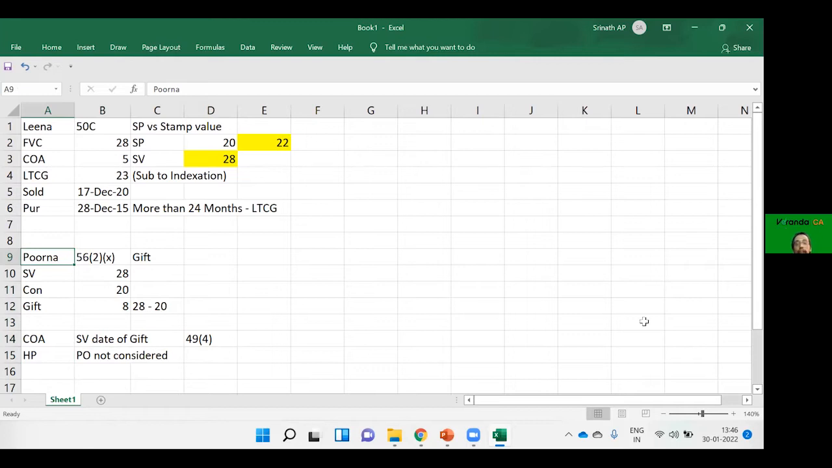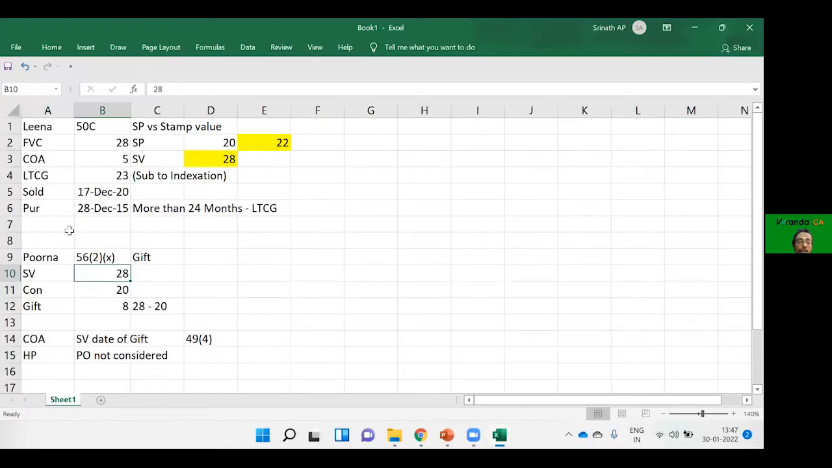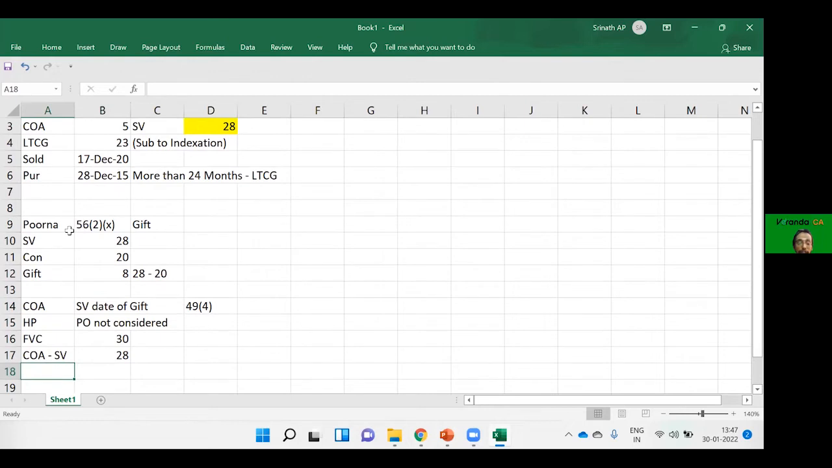Therefore, it would be taxable under section 49 subsection 4. So, cost of acquisition would be stamp value as on the date of gift. As on the date of gift, what is stamp value? 28 lakhs. It has been sold for 30 lakhs. So, full value of consideration would be 30 lakhs. Then, cost of acquisition is the stamp value as on the date of gift, which is 28 lakhs.